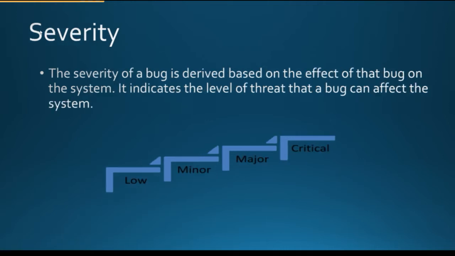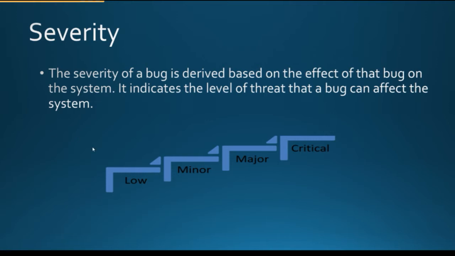What is severity? The severity of a bug is derived based on the effect of that bug on the system. It indicates the level of threat that a bug poses to the system. So here we think from the system perspective. If the functionality is not working, that means it is a high or critical severity bug.